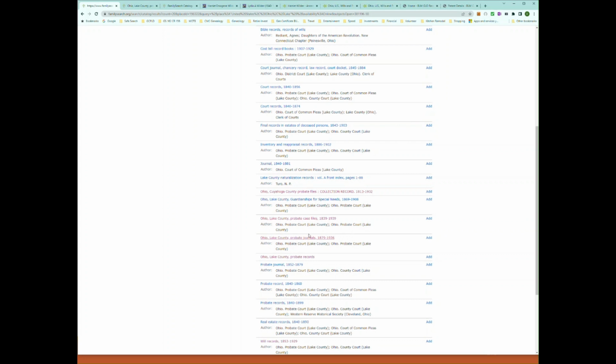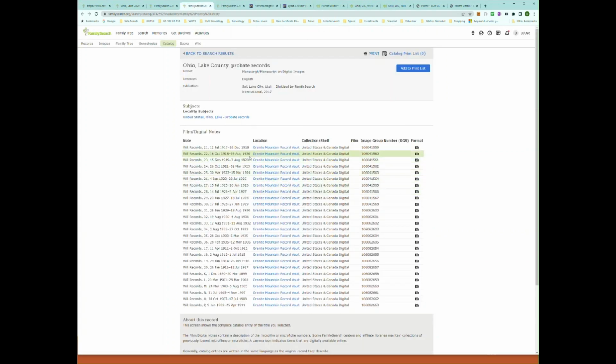So we look first in the journals, then we could look for wills. And the wills are not so direct. So we have to look in this probate file, probate records, and we'll find that even though it just says probate records, these are all wills.